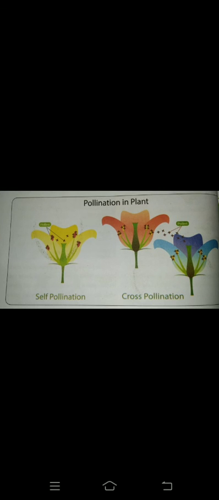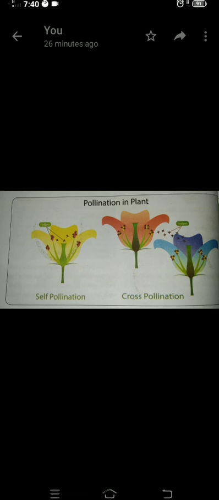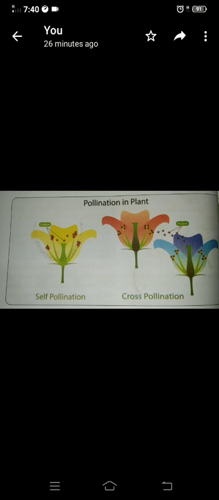In self pollination, it occurs in the same bisexual flower, where the pollen is transferred to the stigma of the same flower. In cross pollination, the pollen from the anther of one plant is transferred to the gynoecium, that is the stigma, of another plant. That we call cross pollination.